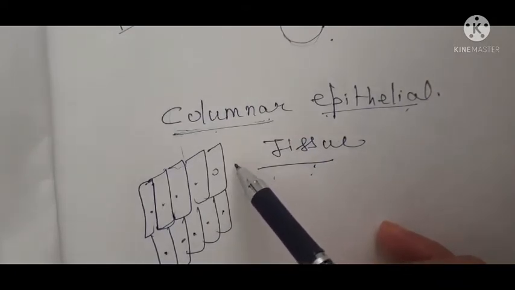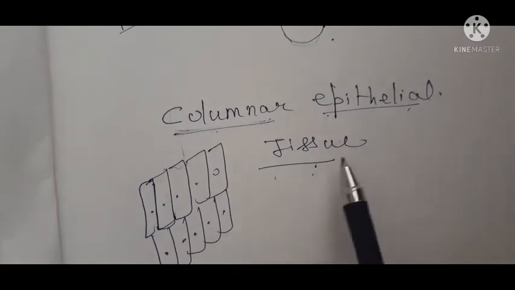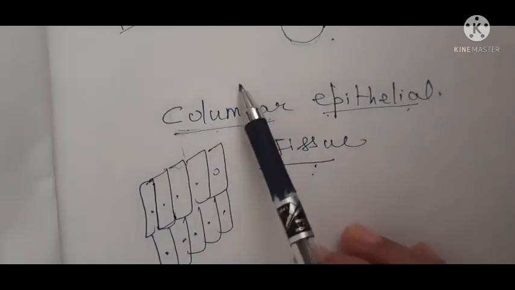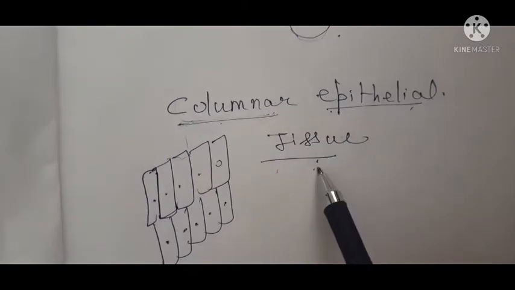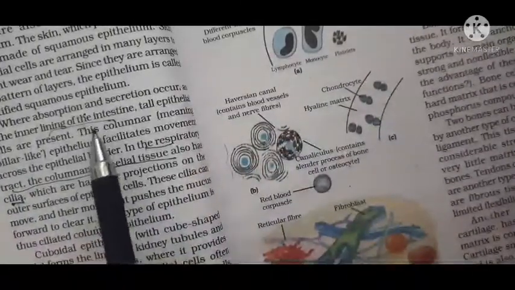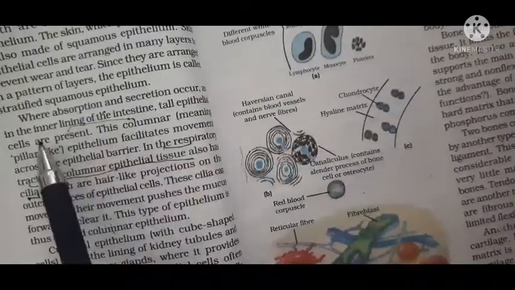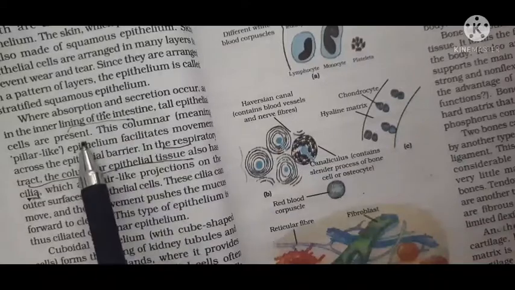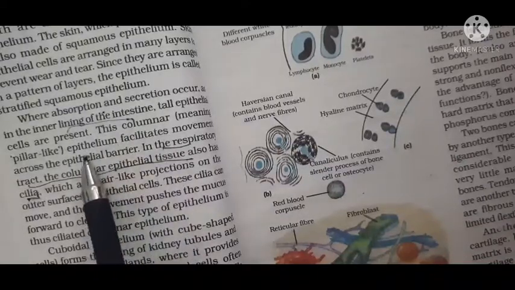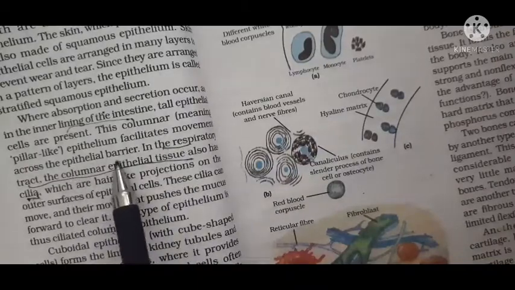So you do not have to learn anything, you just remember the properties of epithelial tissue, and columnar epithelial tissue has long tall cells, and where it is present, in the organs where absorption and secretion takes place. Like it is present in the intestine, because in the intestine absorption of food takes place. In the inner lining of the intestine, tall epithelial cells are present. This columnar, pillar-like epithelium facilitates movement across the epithelial barrier.